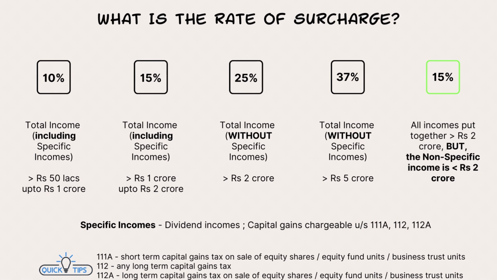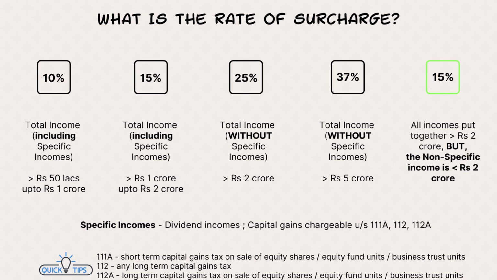Next, when is that 15% coming? This 15% is the second box, which has a black outline, as you see in my slide. Here is the total income, what the person is earning, including the specific income. If it is more than 1 crore, but it is up to rupees 2 crores, in that case, 15% is the surcharge. Now, some twist will come.